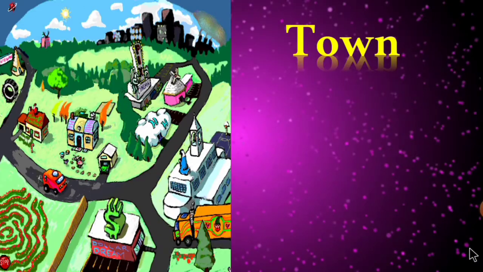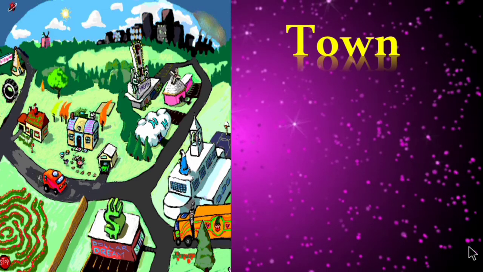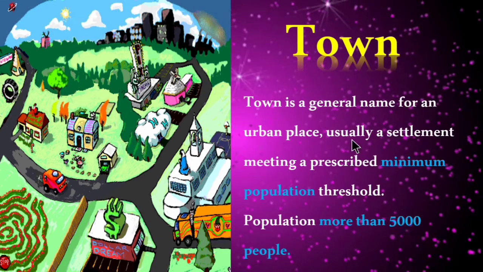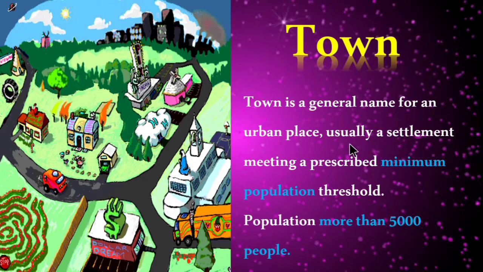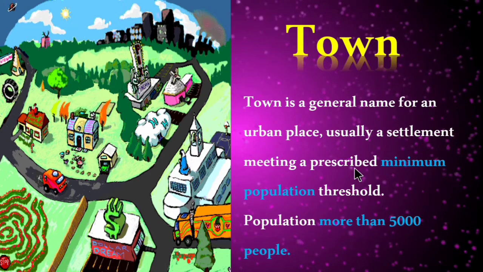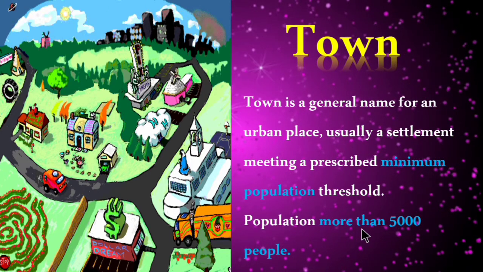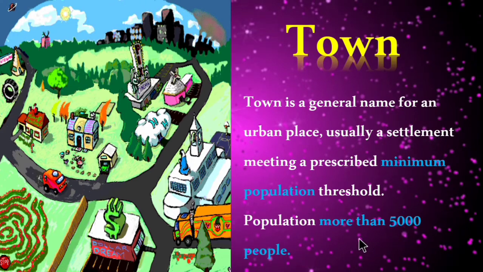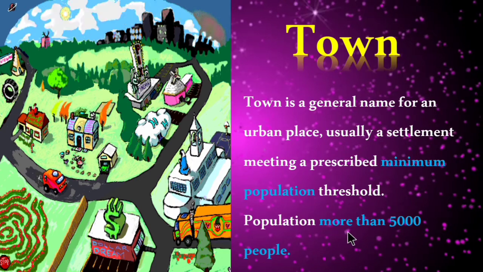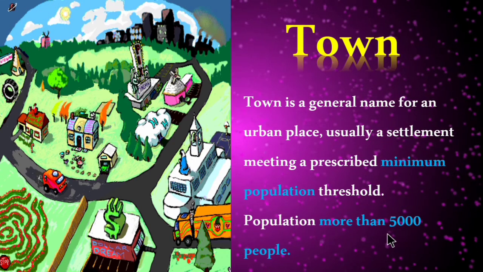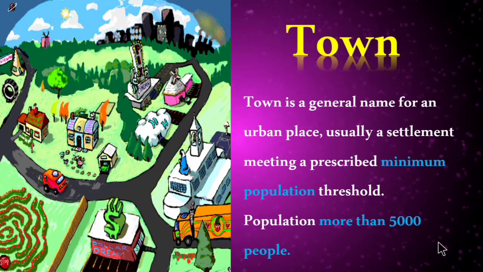So first let's see about town. So how the urban settlement are classified as town. Town is a general name for an urban place, usually a settlement meeting a prescribed minimum population threshold. So the population more than 5,000 people. So the urban settlement comes under town if the population is more than 5,000 people. So I hope you are clear.